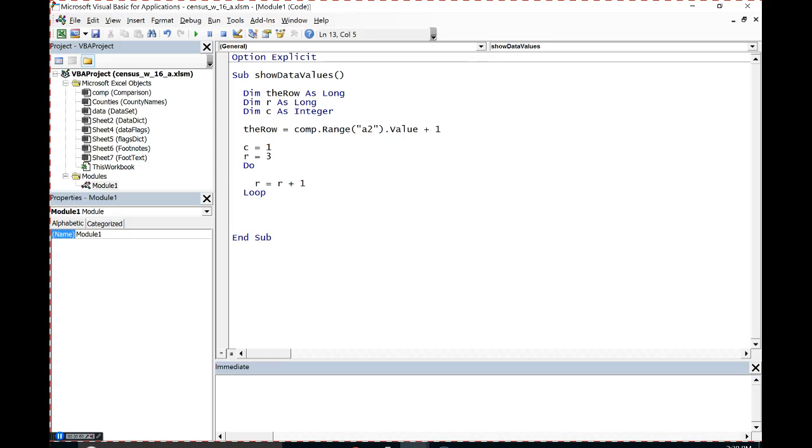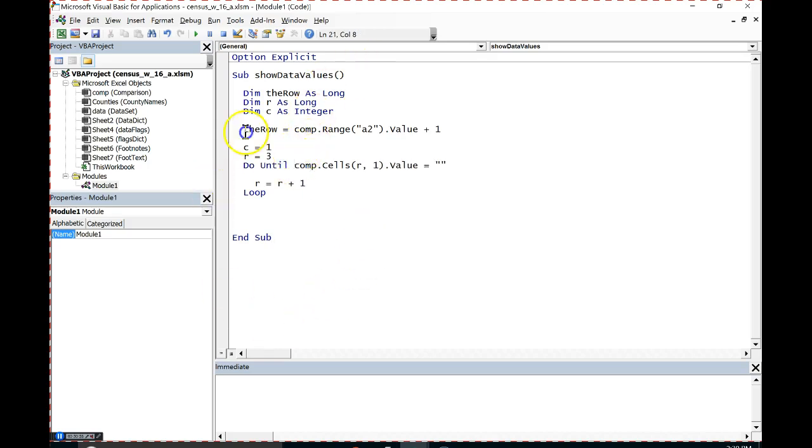Now, okay, so I've set the structure of the loop up, but I'm going to give it some way to stop. And so we'll put an until clause. Do until we're looking at our comparison sheet, comp.cells, row number R, column number 1, till that value is empty, equal to a zero-length string.